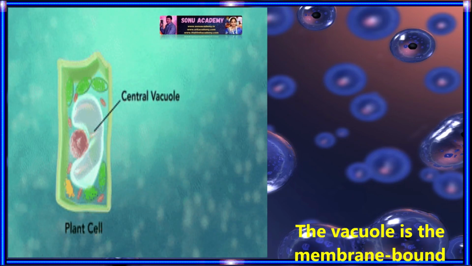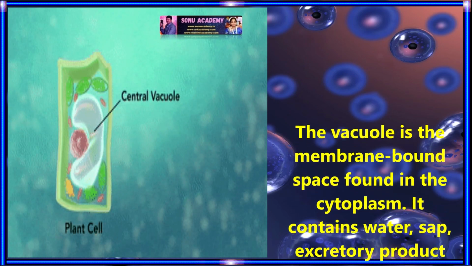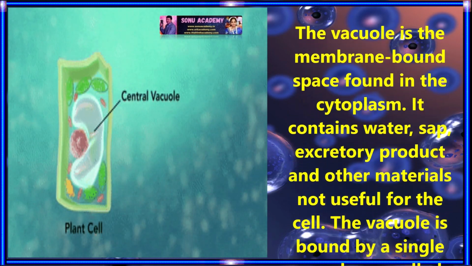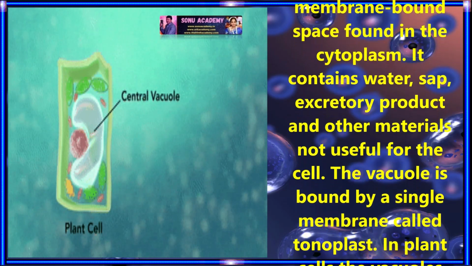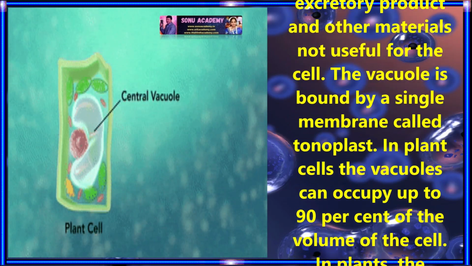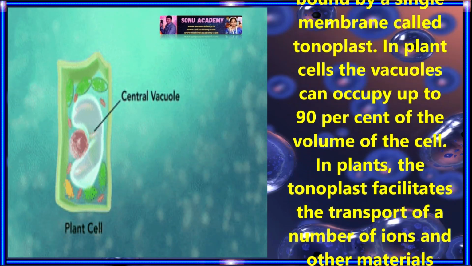Now let us discuss vacuoles. The vacuole is a membrane bound space found in the cytoplasm. It contains water, sap, excretory products and other materials not useful for the cell. The vacuole is bounded by a single membrane called the tonoplast. In plant cells, the vacuoles can occupy up to 90% of the volume of the cell.